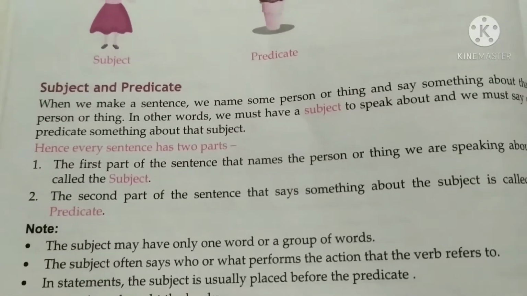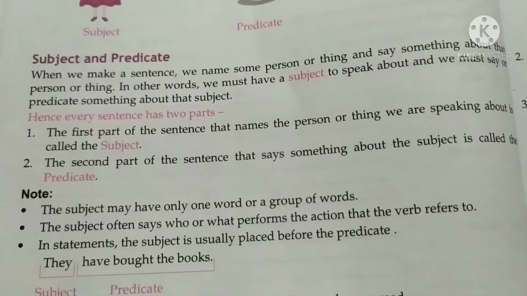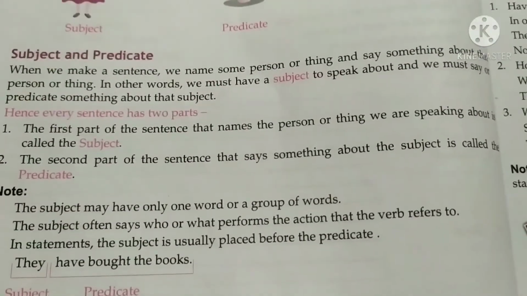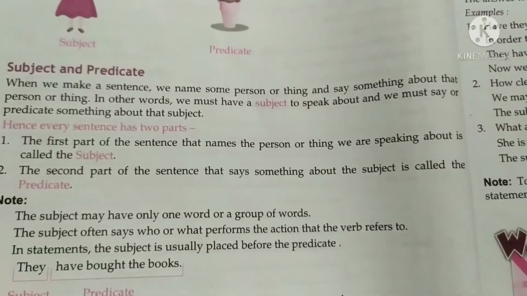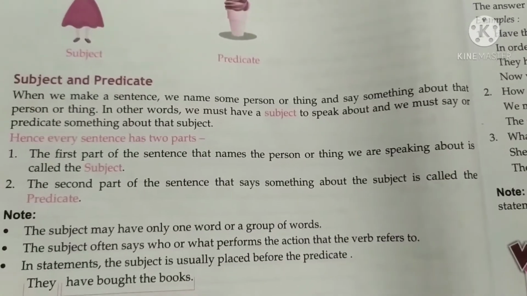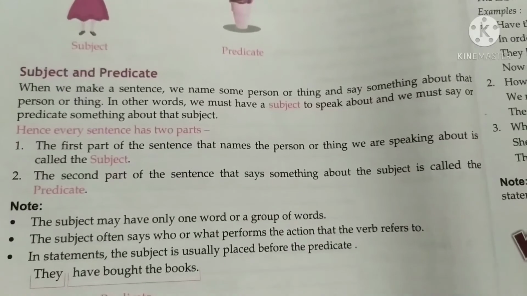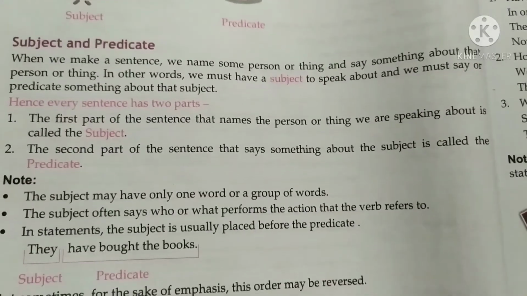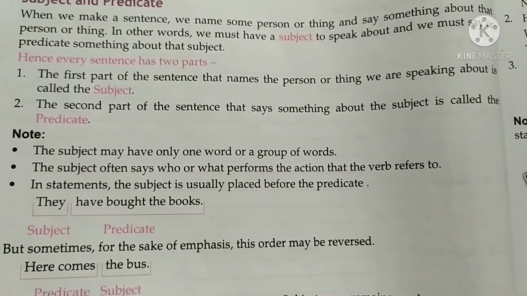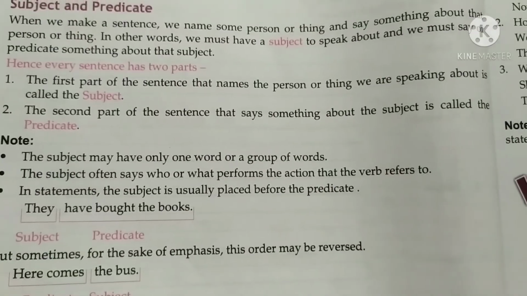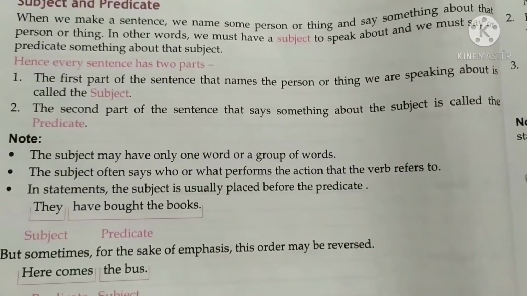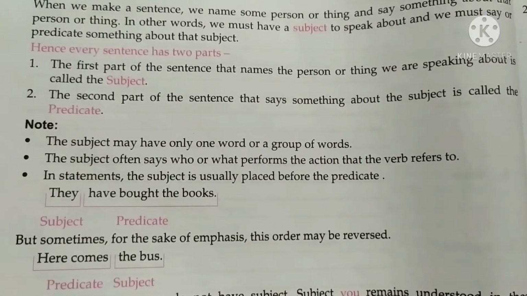You can see here also from your book, subject and predicate. When we make a sentence, we name some person or thing, and say something about that person or thing. In other words, we must have a subject to speak about, and we must say or predicate something about that subject. So every sentence has two parts. Note, we will read it and you read this one. The subject may have only one word or a group of words. The subject often says who or what performs the action that the verb refers to.